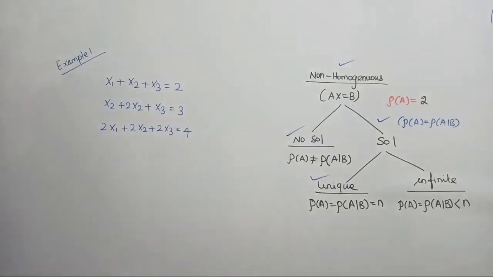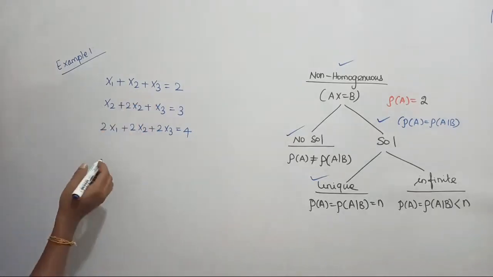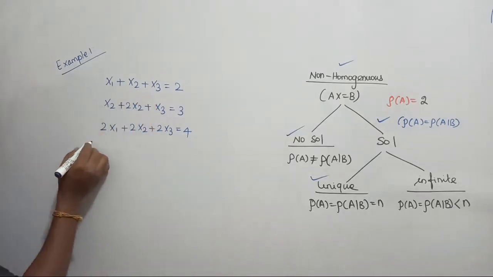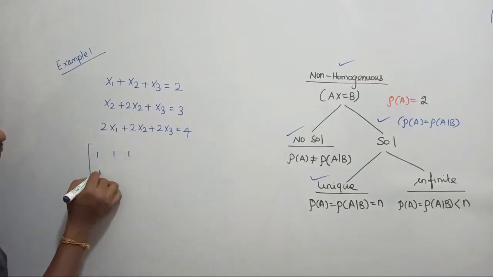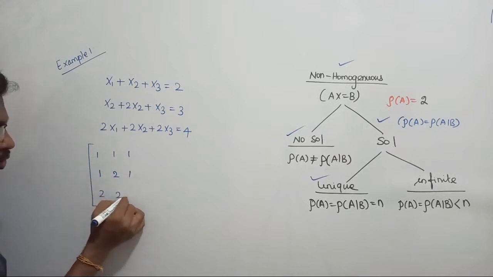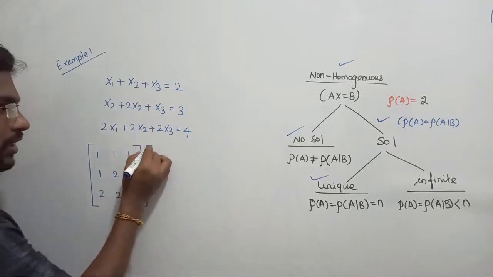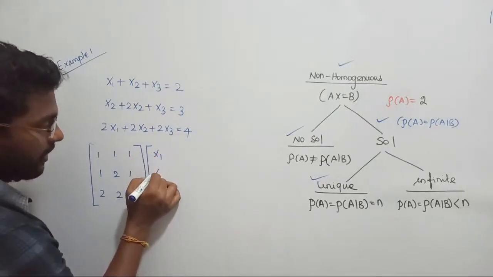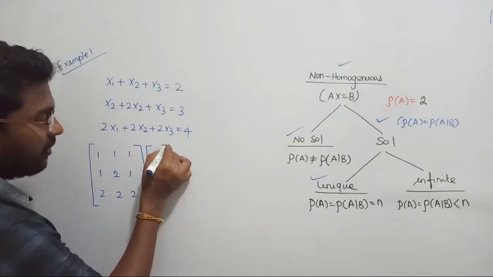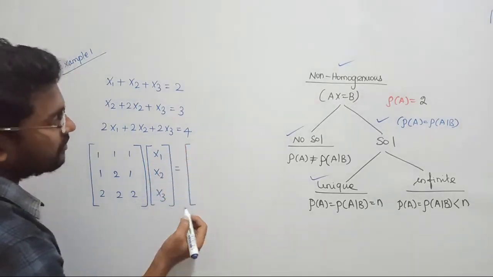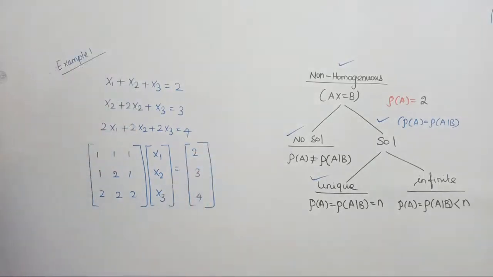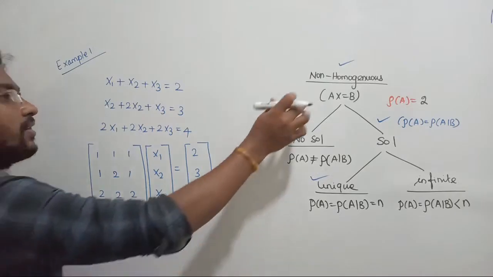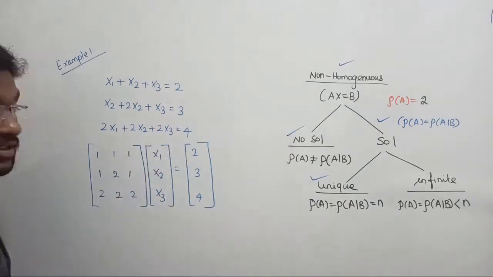Let's find out the determinant of this matrix. If you want to find the rank and solution for this system of linear equations, first let me write it in matrix form. It is going to be 1 1 1, 1 2 1 and 2 2 2, with the unknown variables x1, x2, x3, whereas in the RHS we have matrix B, which is 2 3 4. What is the next target? Is it a homogeneous or non-homogeneous system? That is a non-homogeneous system. Why? Because A exists as well as B.